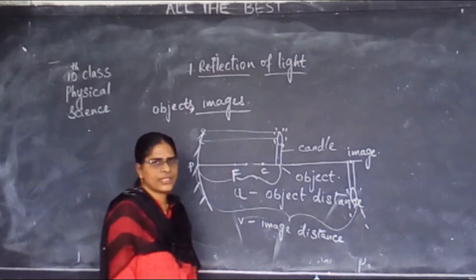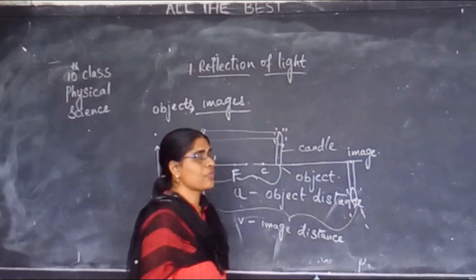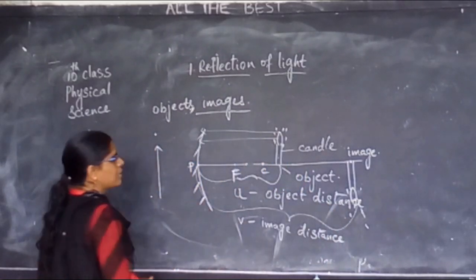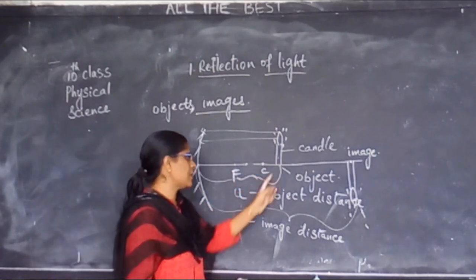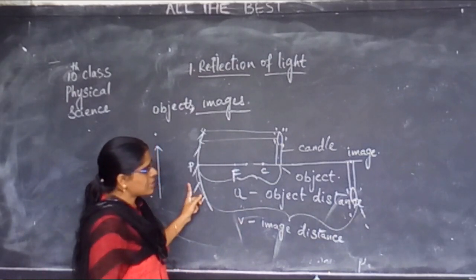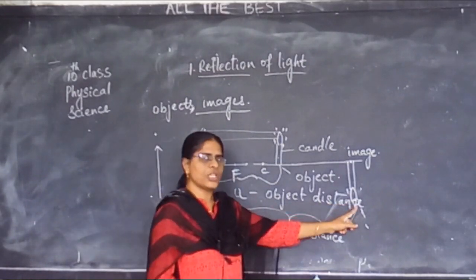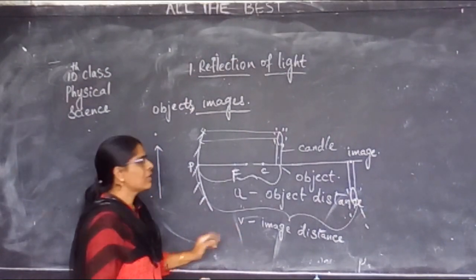Now, for these objects, how many types of images will you be getting? Children, understood? Distance between pole to the object is object distance U. Distance between pole to the image is image distance V.